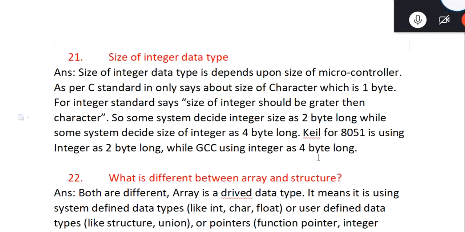Keil in 8051, which we will see in an experiment a little later, uses 2 bytes, while GCC uses integer as 4 bytes. Anu is asking how it is decided. We cannot decide, it is fixed. It depends upon the system, so it's not in the user's hand.